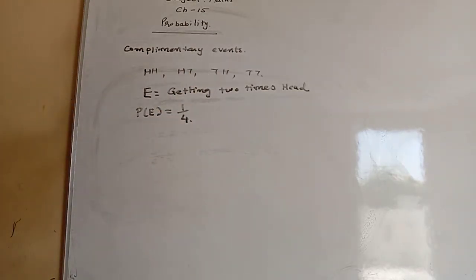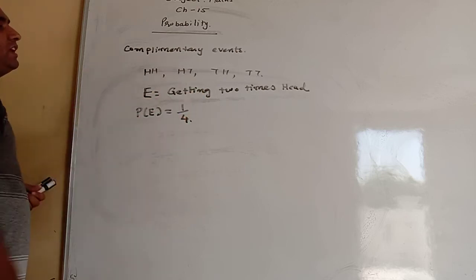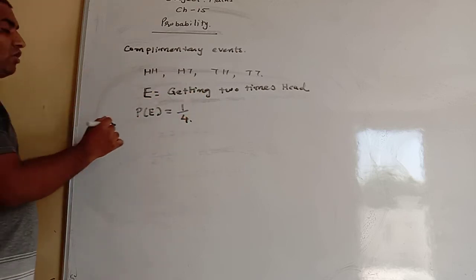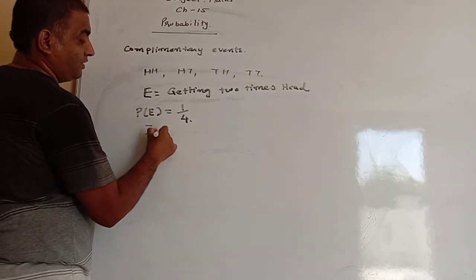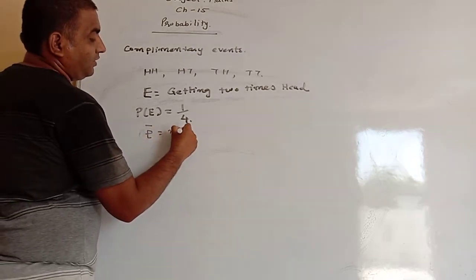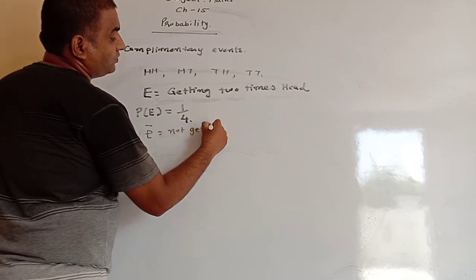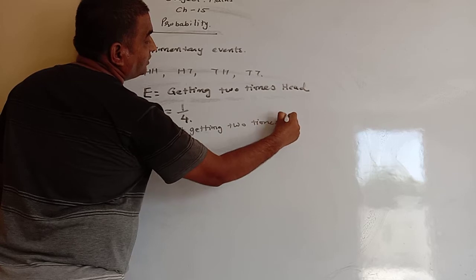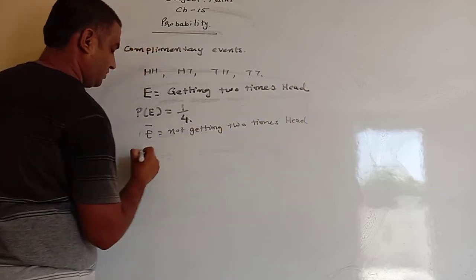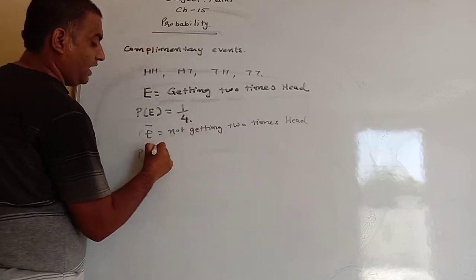Now event E we have taken as getting 2 times head, then its opposite event means not event E will be not getting 2 times head. That is means probability of not E equals.